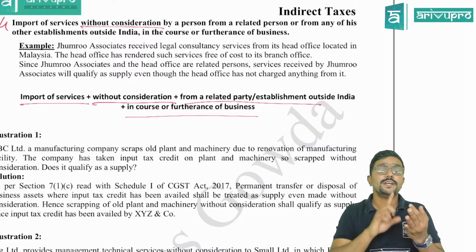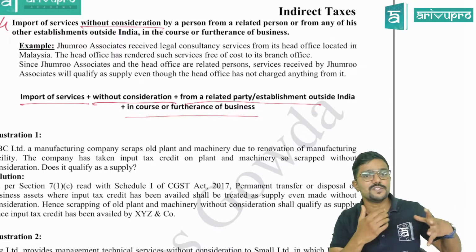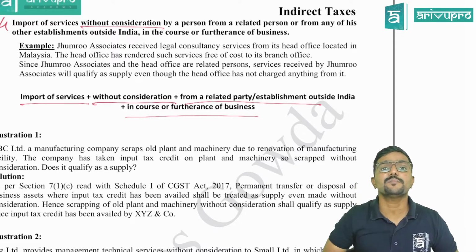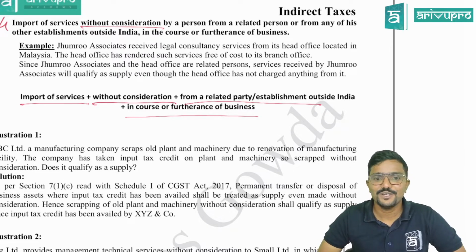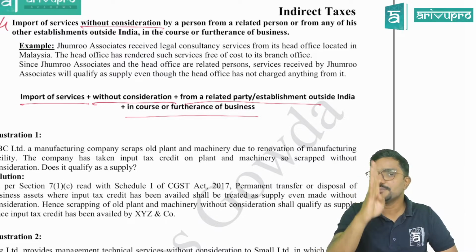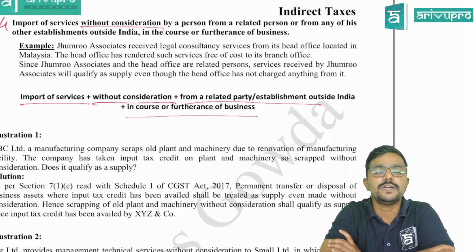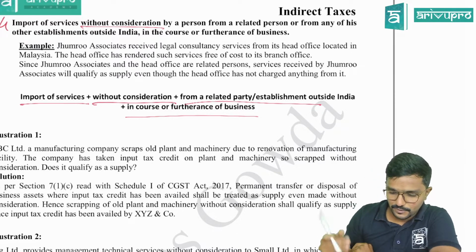Then it should be in the course or furtherance of business, that means whatever service you are taking should be for business purpose. Sir, what if it is for personal purpose? It is not covered under para 4. Clear? So there are totally 4 conditions, so please be very careful. Only if all these 4 conditions are satisfied, an activity will be a supply as per para 4, guys. Example I have given you, we'll go through it.